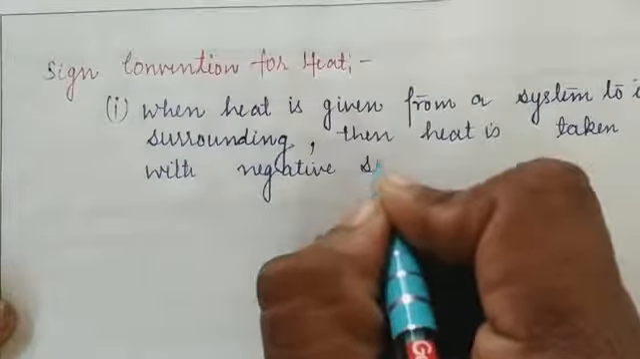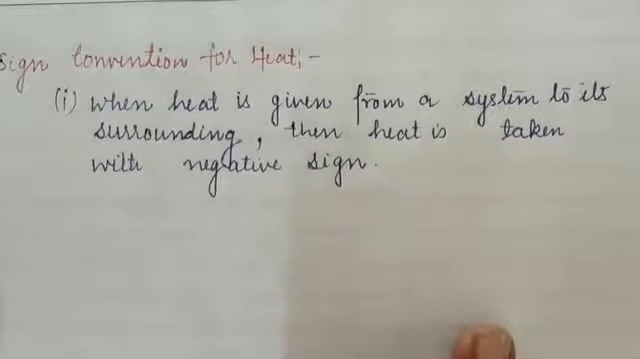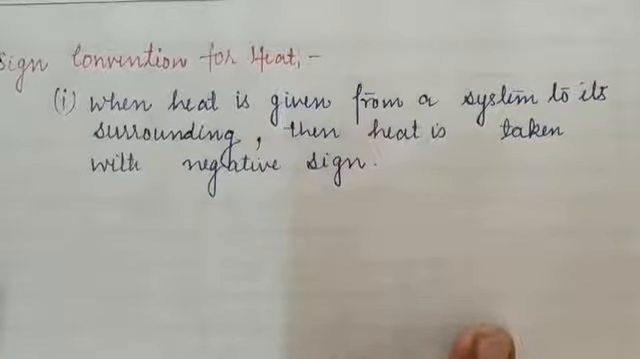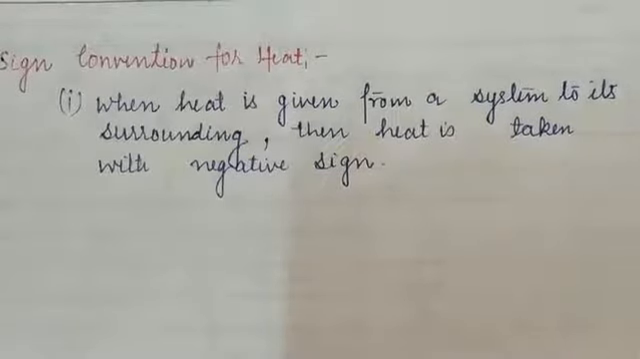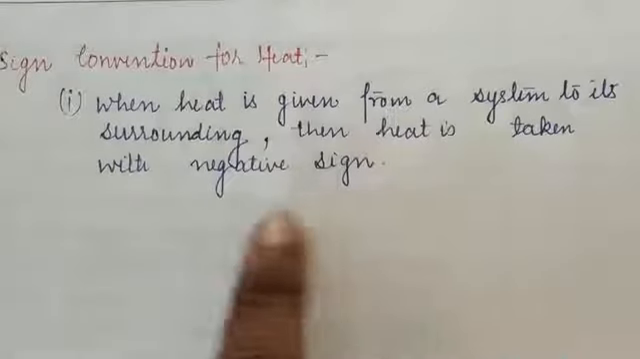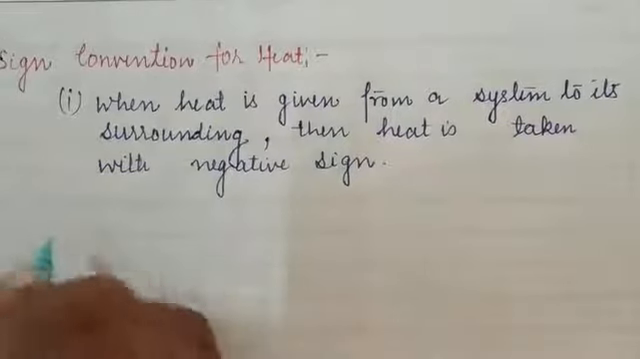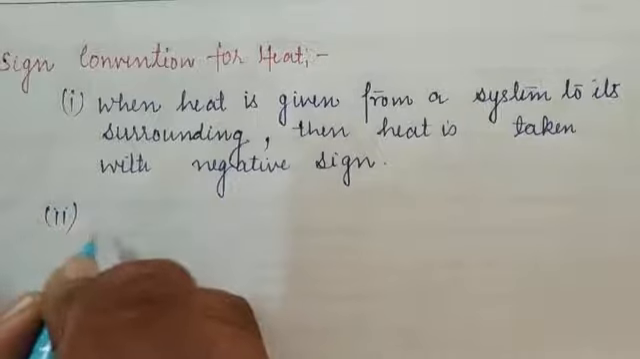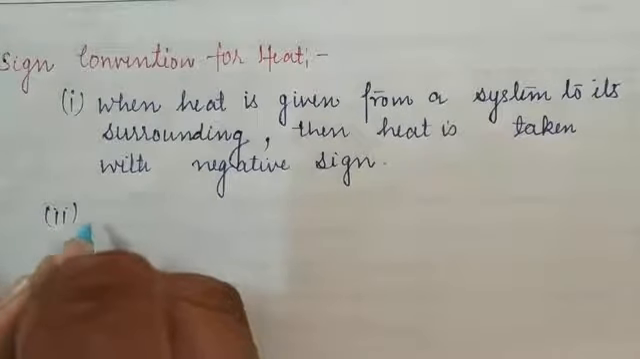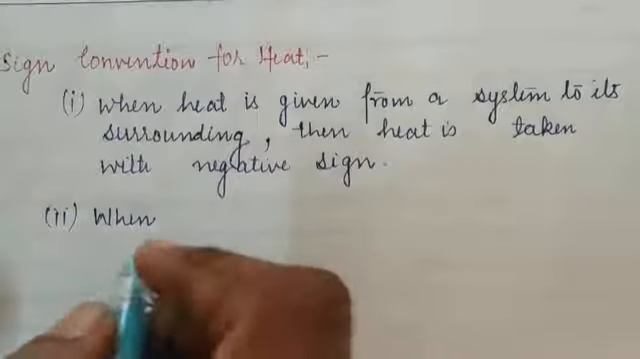Okay students, how can we give heat as a negative? When some amount of heat energy is dissipated by the system to its surroundings, that heat energy becomes lost. So we can give the heat energy a negative sign convention. Whereas in the next condition, we have when heat is taken from the surrounding by the system. Now some amount of heat energy is going to be absorbed by the system from the surrounding.